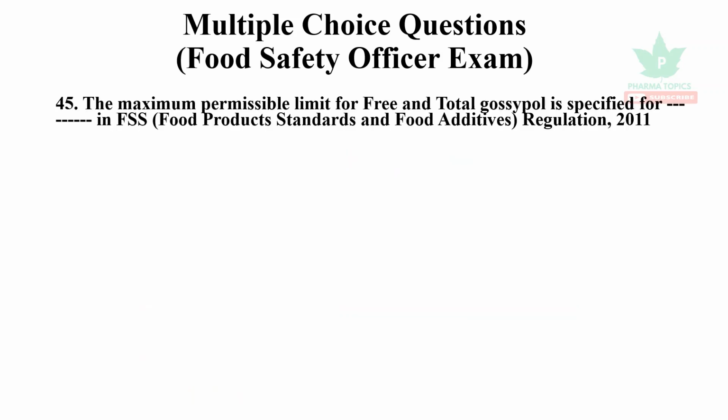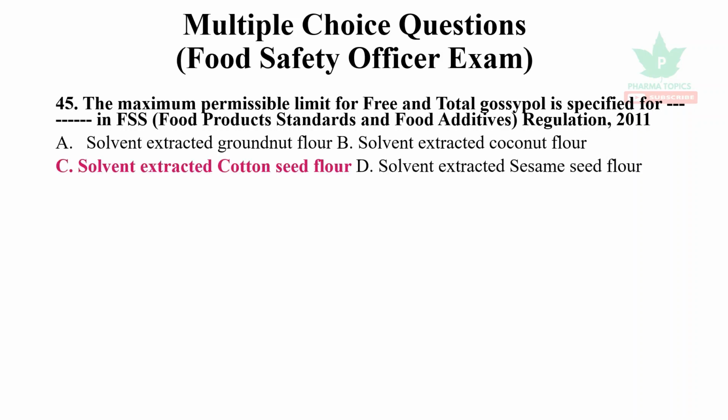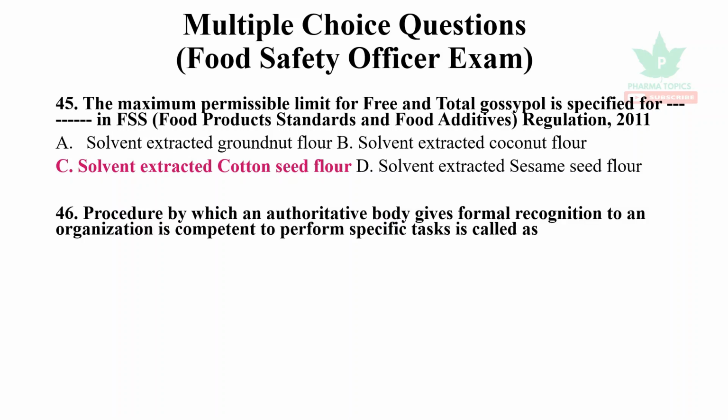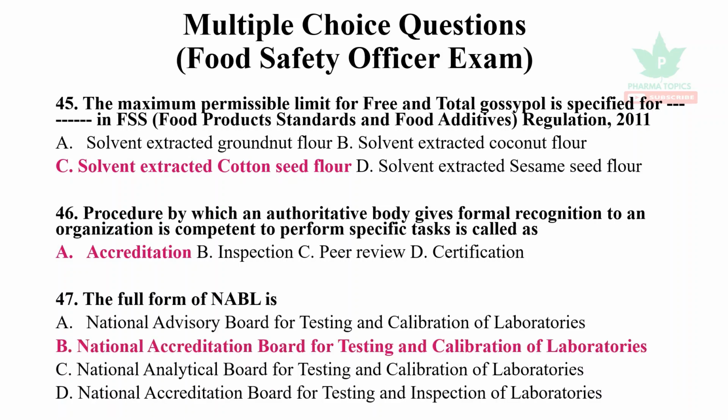The maximum permissible limit for free and total gossypol is specified for solvent extracted cotton seed flour in the Food Products Standards and Food Additives Regulations 2011. The procedure by which an authoritative body gives formal recognition that an organization is competent to perform special tasks is called accreditation. The full form of NABL is National Accreditation Board for Testing and Calibration of Laboratories.